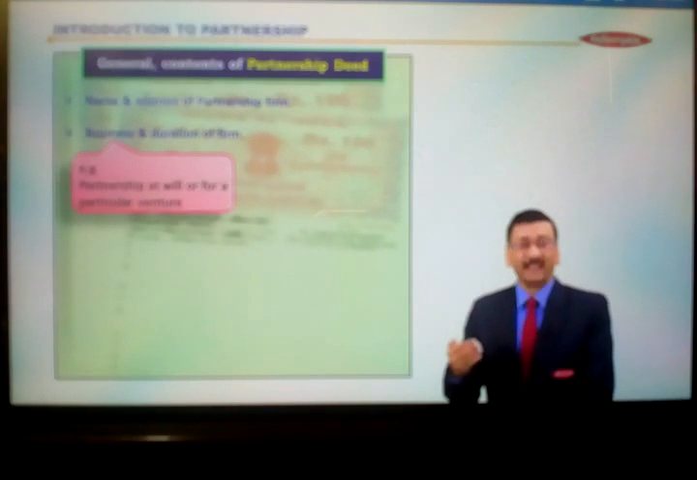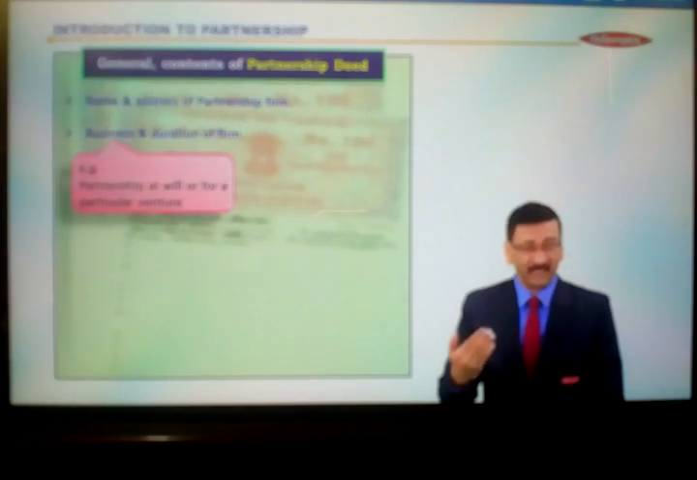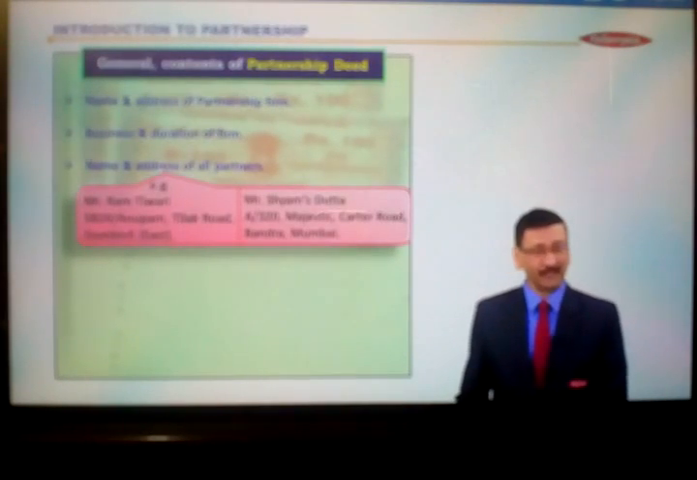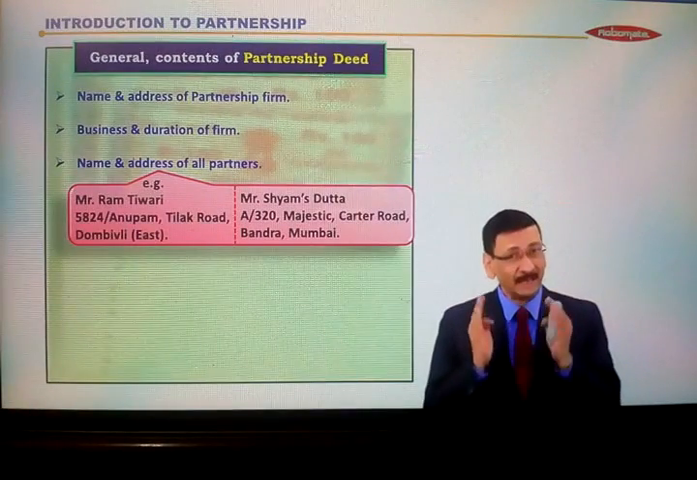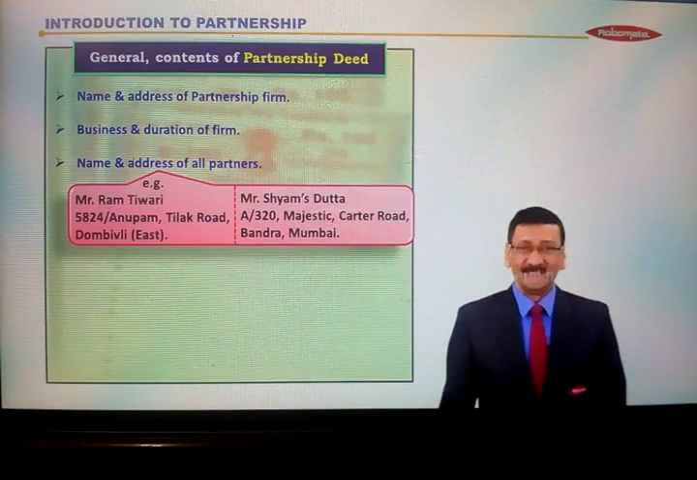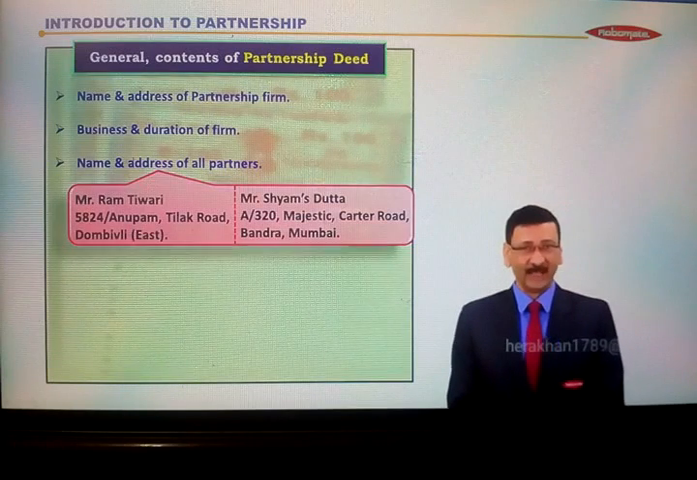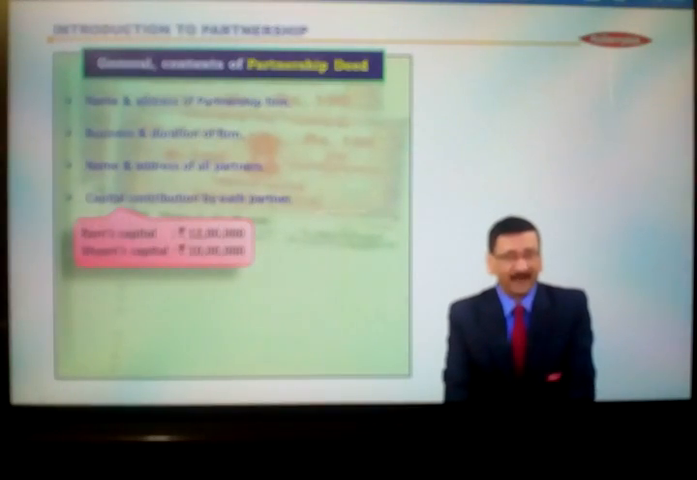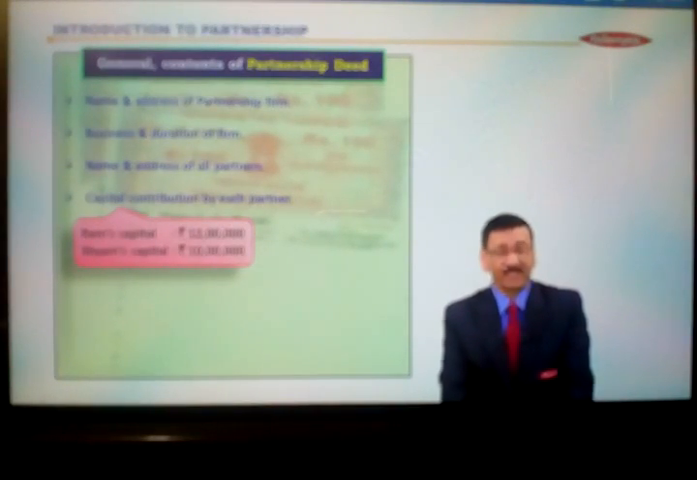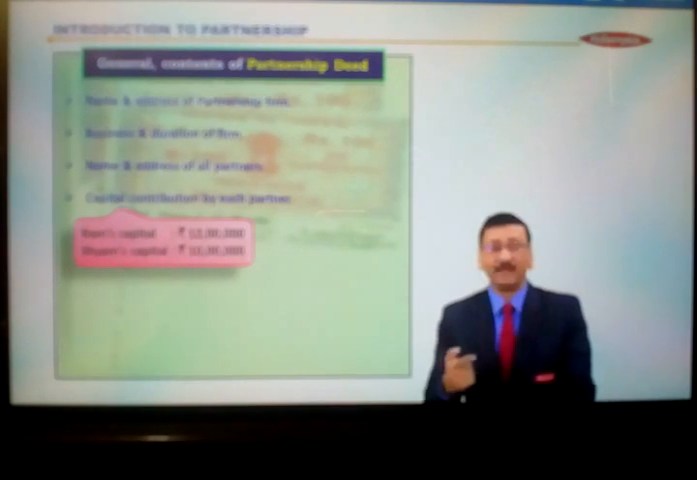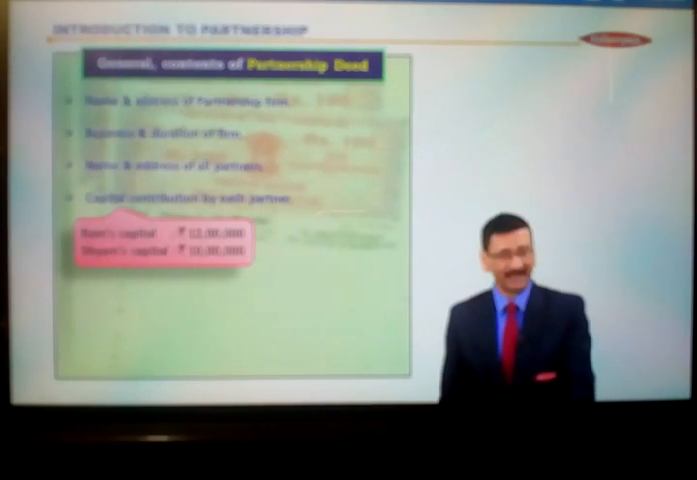Then after that, the second clause, business and duration of the firm. Business क्या रहेगा, कब तक business चलेगा, that is also specified in partnership deed. Then the next point, name and address of all partners. जितने भी partners हैं उनका नाम पता partnership deed में mention किया होगा. Then after that, capital contributed by each partner. How much capital will be contributed by every partner is specified in this particular partnership deed.